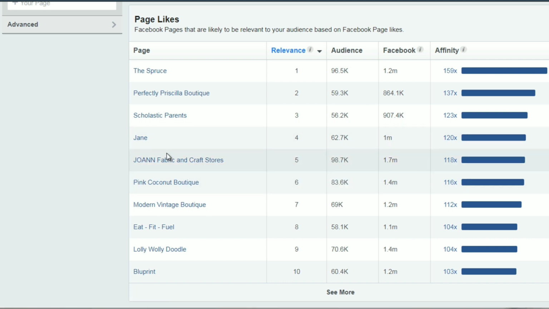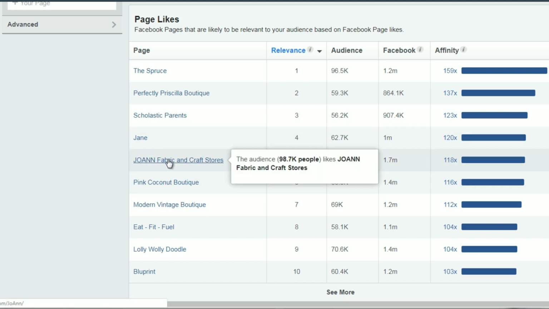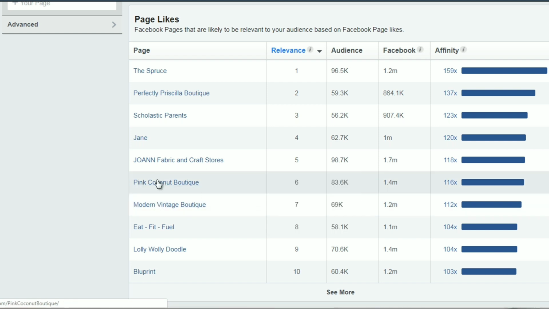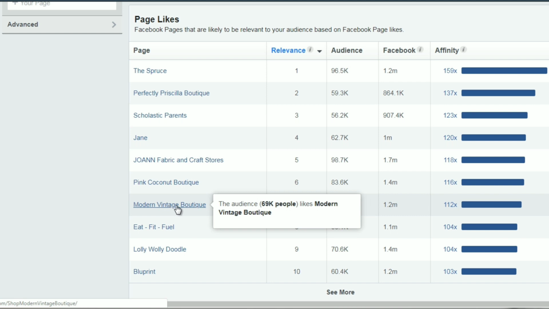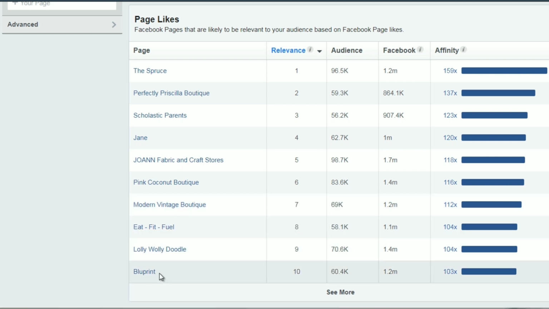This is an actual local brick and mortar store that sells fabric. That makes sense because they're into knitting. And these might be actual stores, like Pink Coconut Boutique, the Modern Vintage Boutique, and more. Blueprint is actually an online course site, so they're probably going there to learn about knitting. But we can get an idea of how closely related it really is, and based upon that, we can broaden our content.